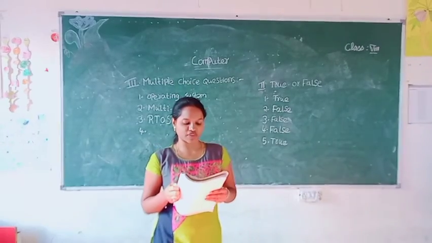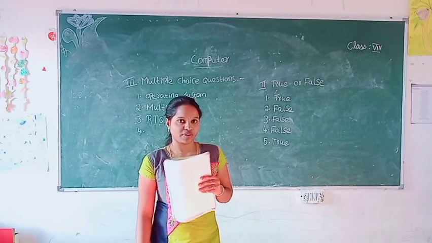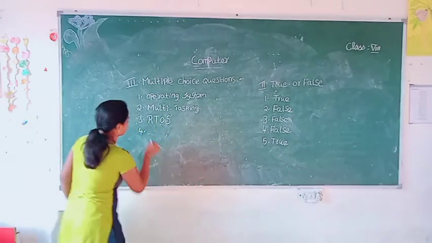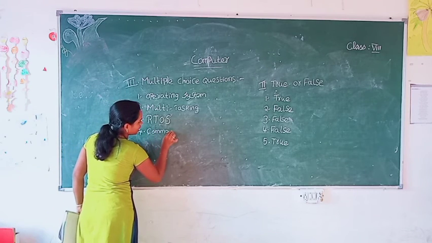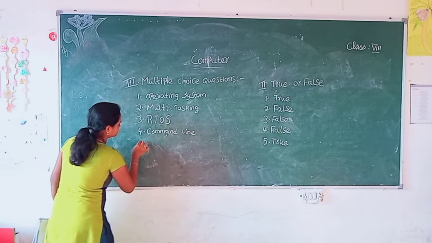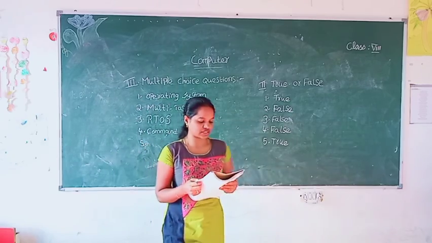Character user interface is also known as dash interface. We had studied it just now. What is that? Command line. C-O-M-M-A-N-D. Command. L-I-N-E. Command line. Next, move on to the fifth question.